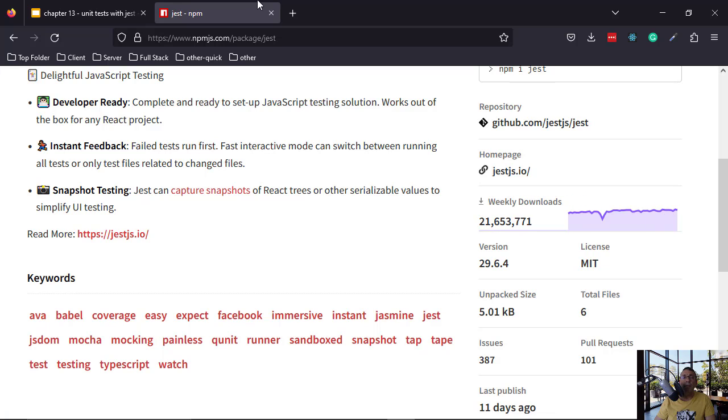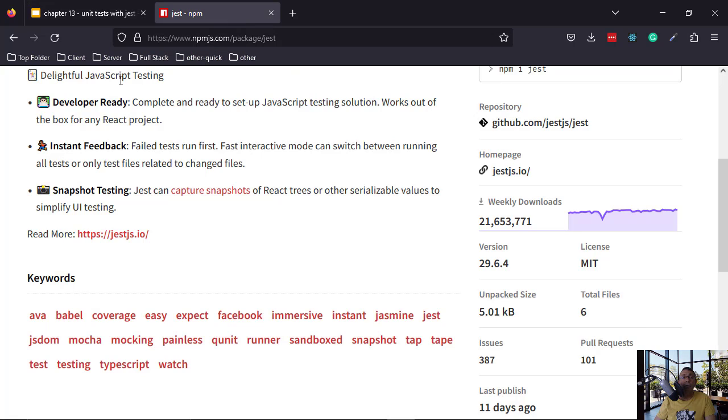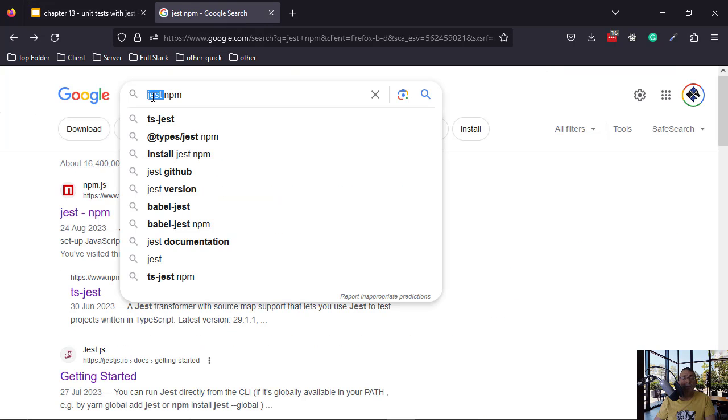So for jest, it's about 20% more compared to the previous year. And let's look at vitest.